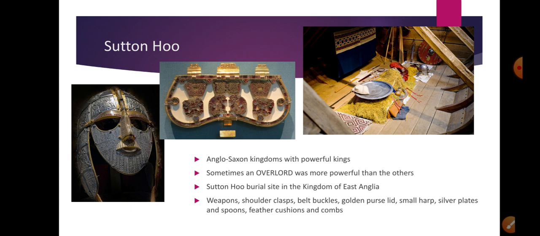Historians and archaeologists found amazingly beautiful weapons, shoulder clasps, belt buckles, golden purse lids, a small harp, silver plates and spoons, that gave us a picture about how advanced their craftsmanship was.